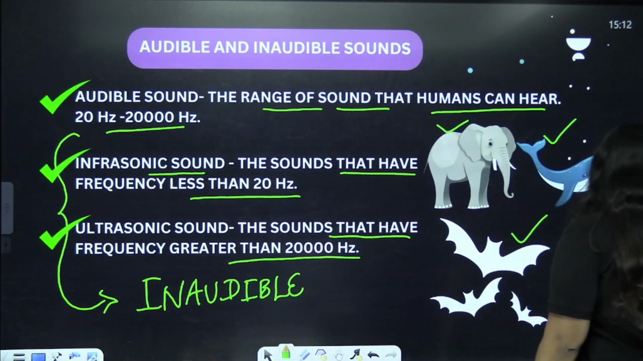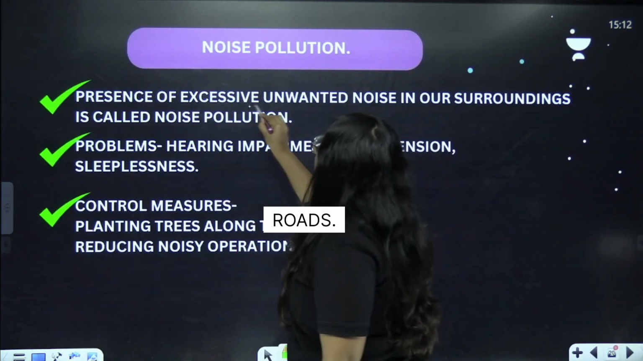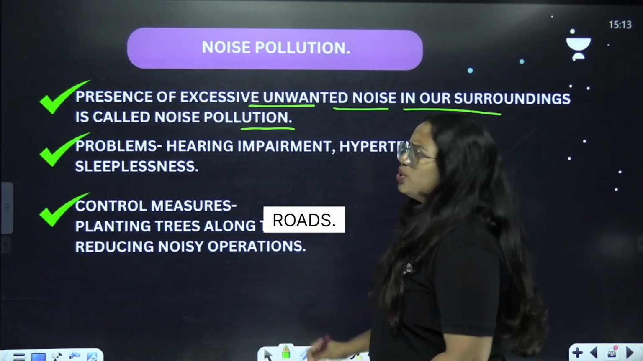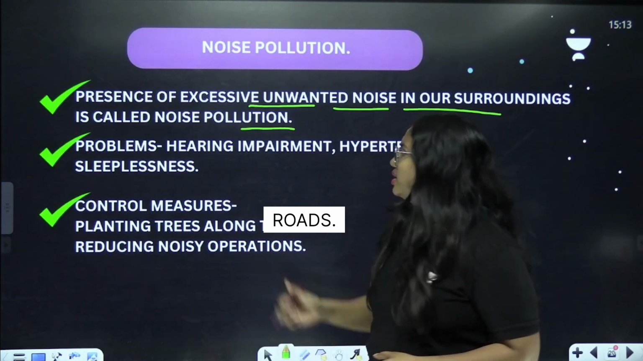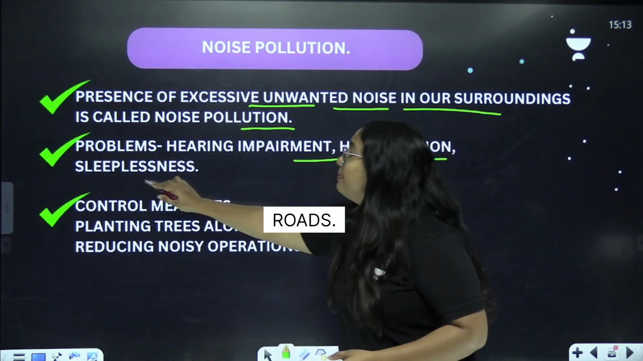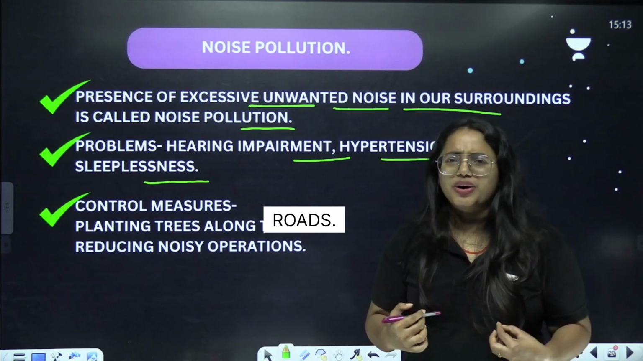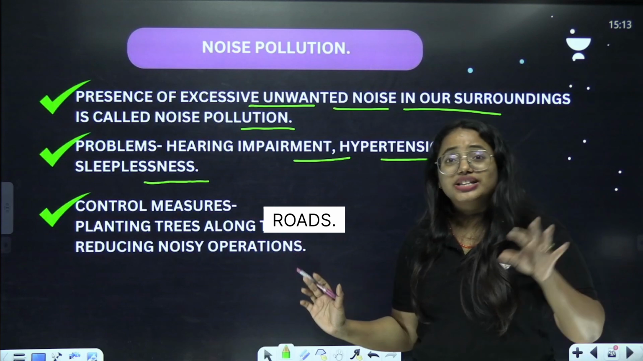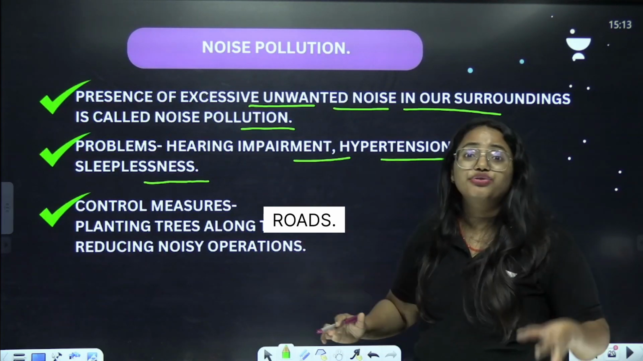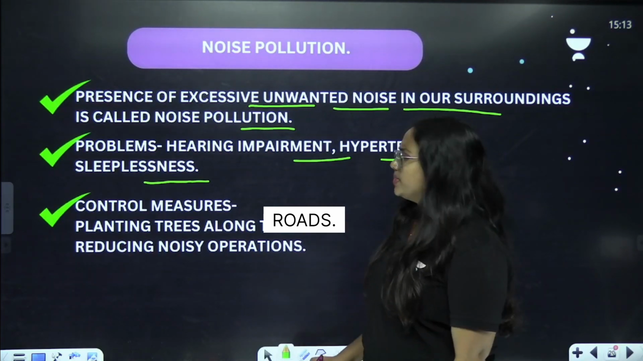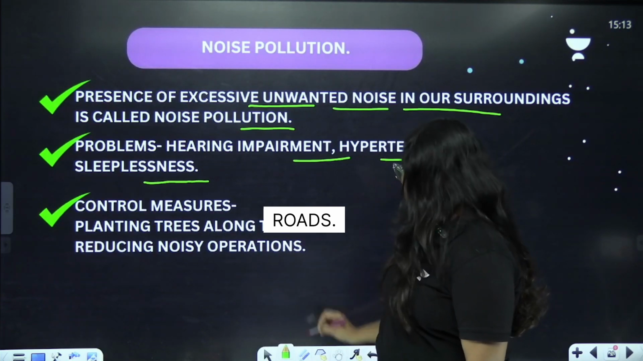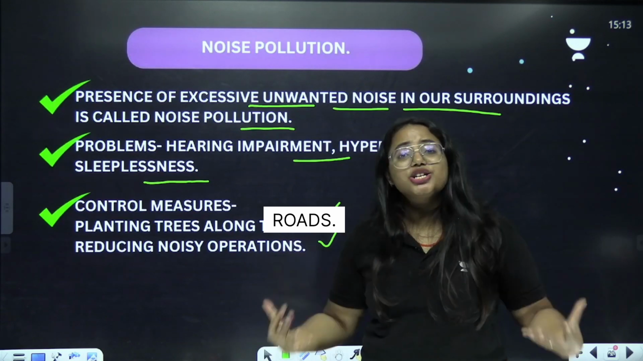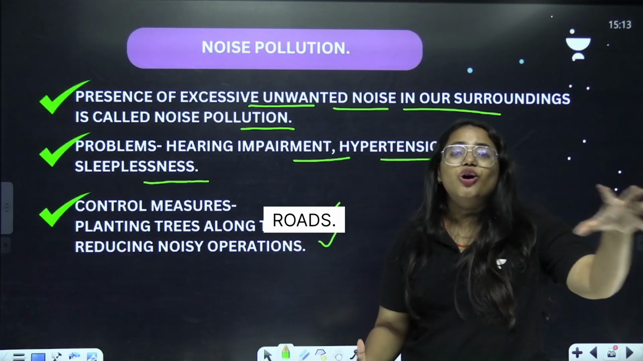Clear? And now we are going to talk about noise pollution. The presence of excessive unwanted noise in our surroundings can be called noise pollution. So what are the different problems associated with it? Hearing impairment, hypertension, and sleeplessness. Music is so pleasing to us. But what about noises? Oh, it's very unpleasant in nature, right? So this can cause pollution and cause these kinds of issues too. But what are the control measures? Planting trees, reducing noisy operations. So these can be considered as two control measures that can be introduced to reduce noise pollution.